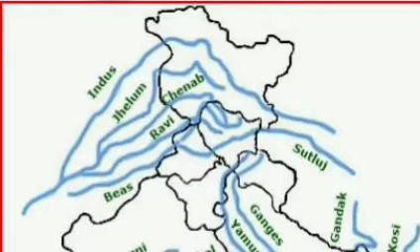The Indus river is one of the largest rivers of the world. It originates from the northern slope of the Kailas range in Tibet near Manasarovar Lake at an elevation of about 5,150 meters. Its length is about 2,880 kilometers.